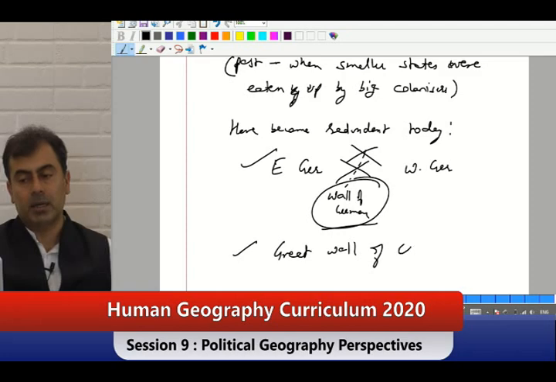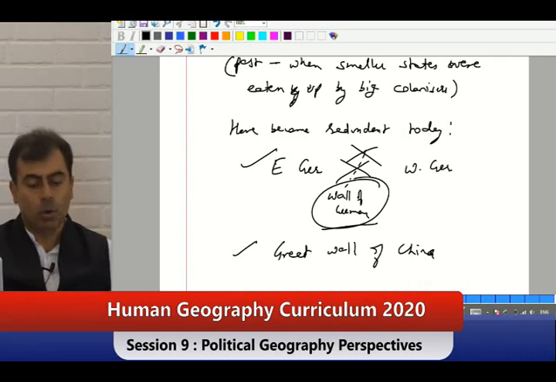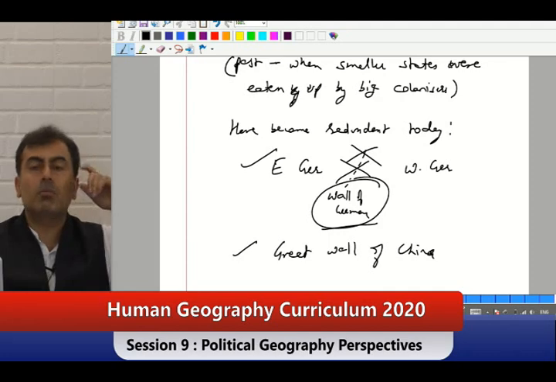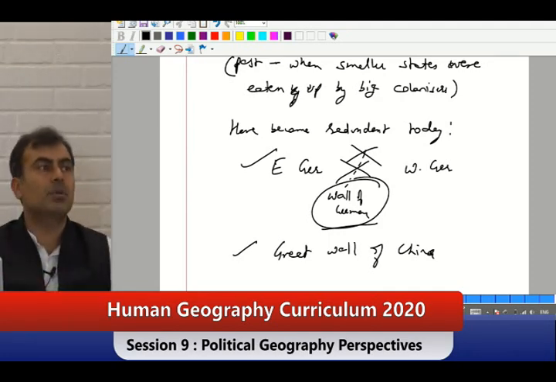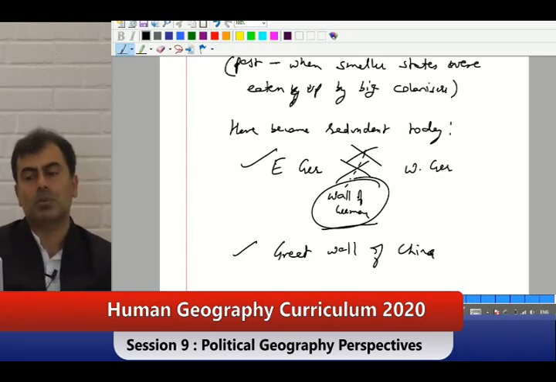Great Wall of China was erected on the border to prevent the invasion by the Mongols. But now the border has shifted. And in fact Mongolia, the Gobi desert has become more of a transition between them. So that's what we are talking about.